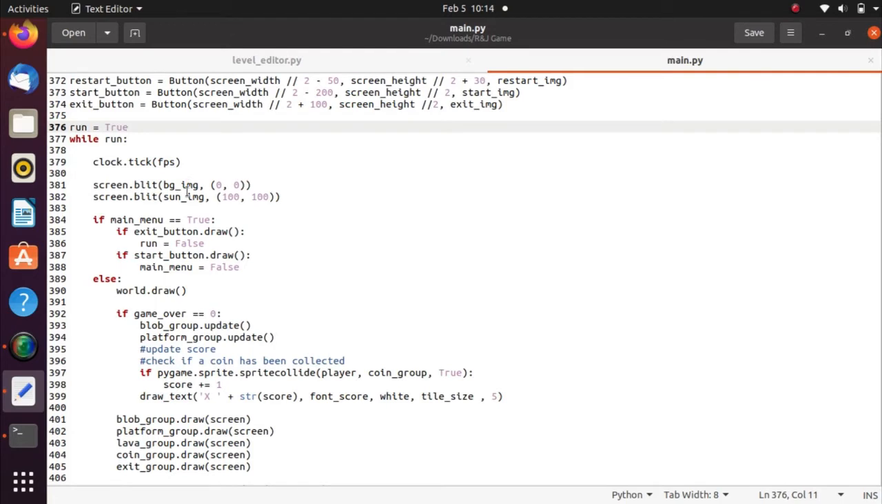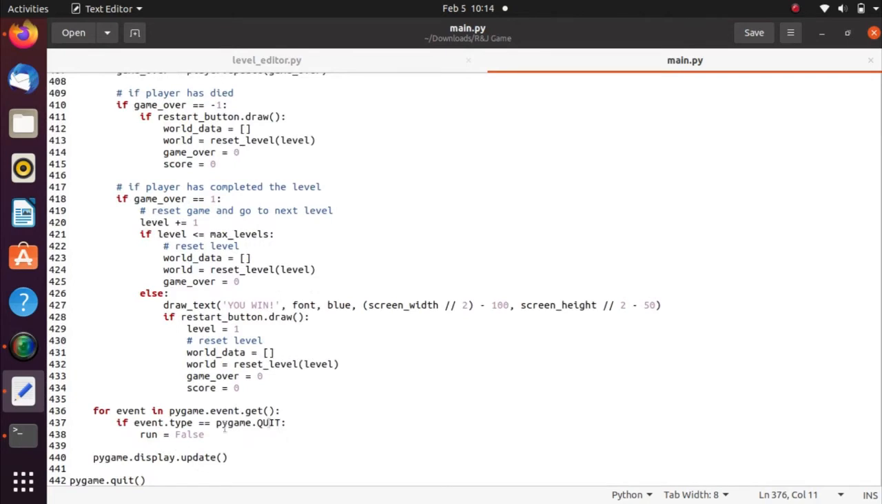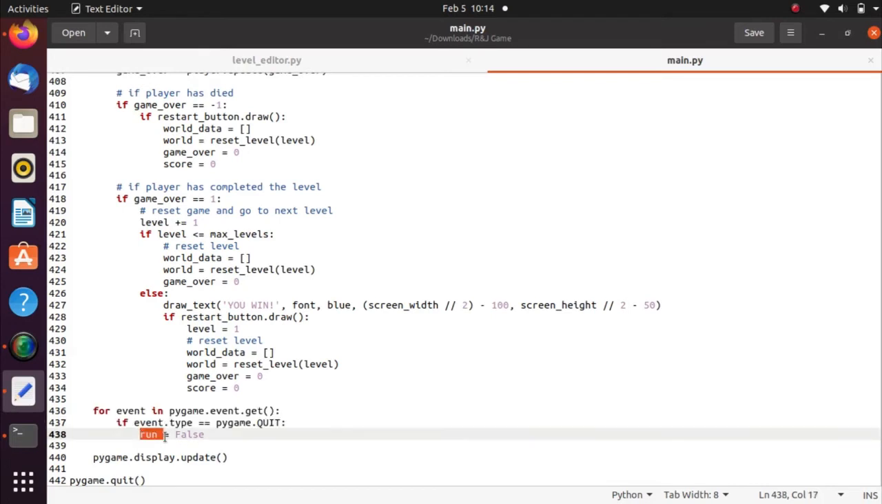Then we also need to add a way to close the game. So we use the event handler. We use for event in pygame.event.get, and if event.type is equal to pygame.QUIT, we set run to false so that we can stop the game.